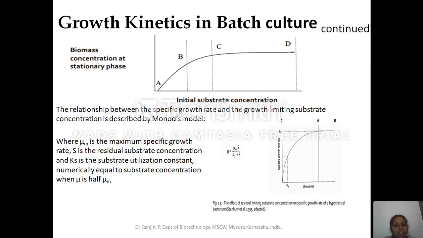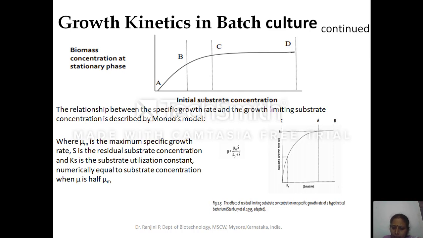The specific growth dependence on the substrate concentration is given by the Monod model. Here they have taken the substrate concentration on the x-axis and specific growth on the y-axis.